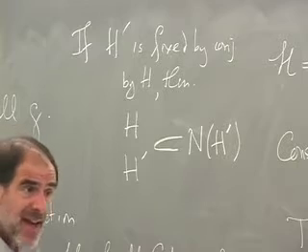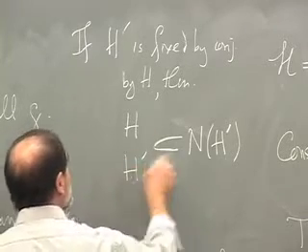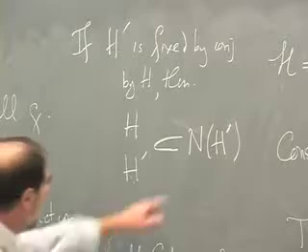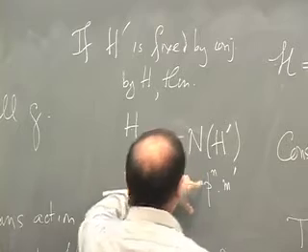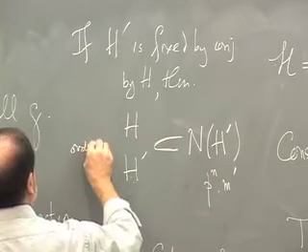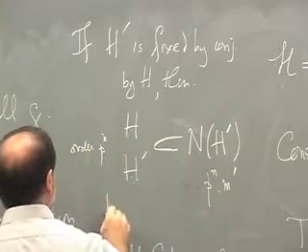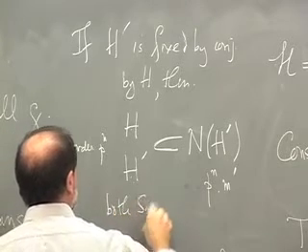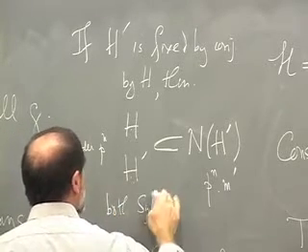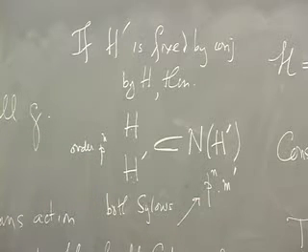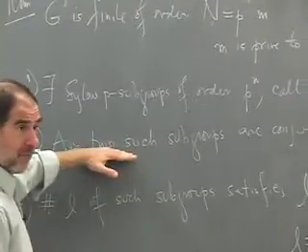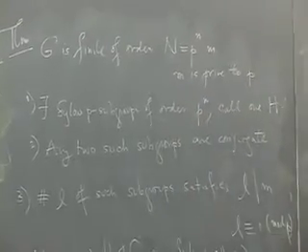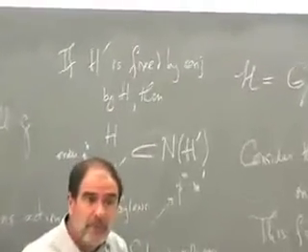OK, the problem with that is that they're both Sylow p-subgroups of the normalizer of h prime. Because whatever the order of this is, it's some p to the m times m prime. And these both have order p to the n. So they're both Sylows in a new group, namely in that group, which is a subgroup of G. But we proved in part 2 that for any finite group, any two Sylow subgroups are conjugate. Therefore, they have to be conjugate in the normalizer of h prime.